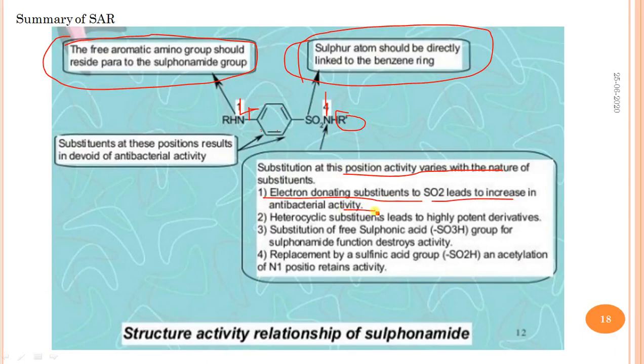Heterocyclic substituents lead to highly potent derivatives, and substitution of a free sulfonic acid group for the sulfonamide function destroys the activity. Replacement by a sulfonyl group and acetylation of the N1 position retains the activity. This is the summary of the structure-activity relationship of sulfonamides.